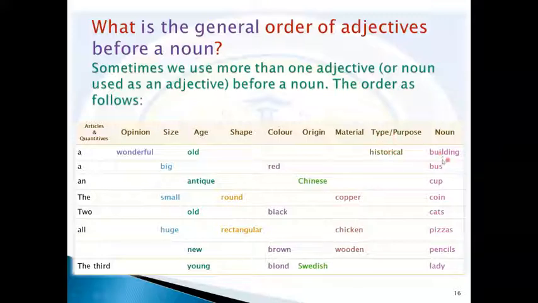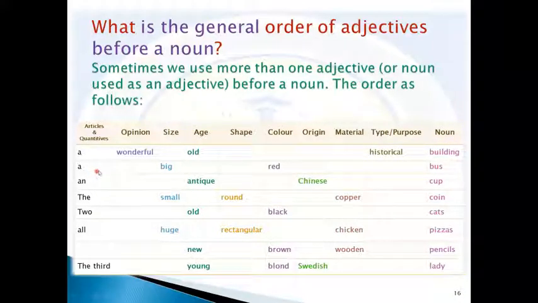Type or purpose, and then we use the noun at the last part. So this is the general order. We should put it like this. You should arrange the adjectives in the same order of this table, from here to type or purpose to the noun.